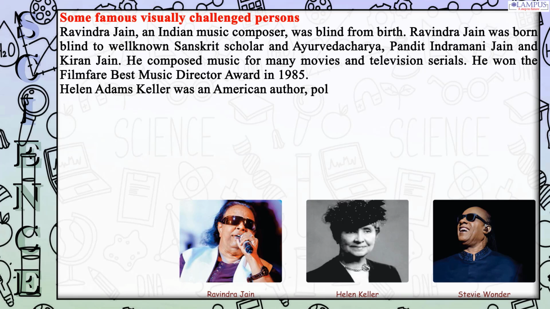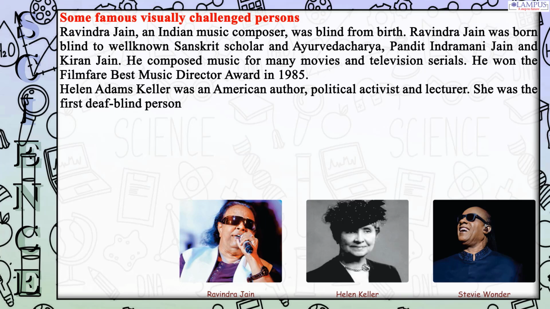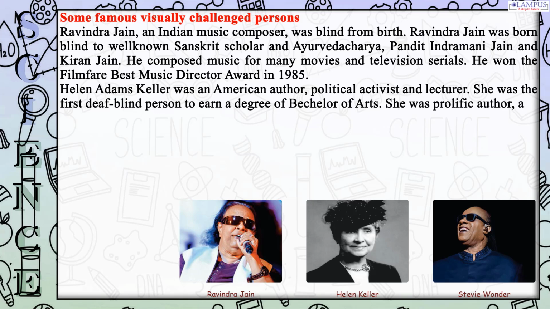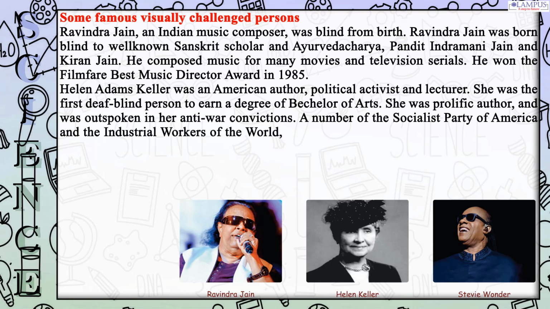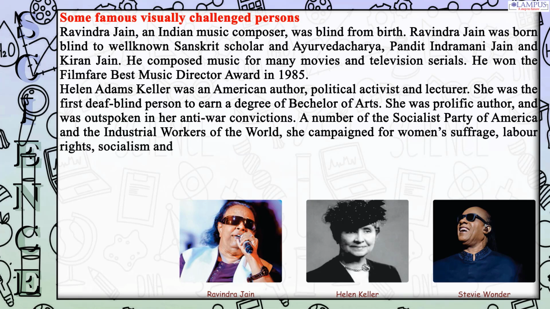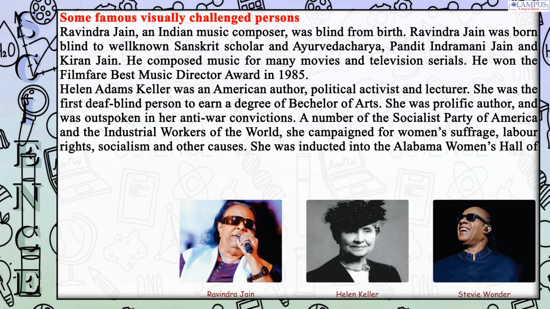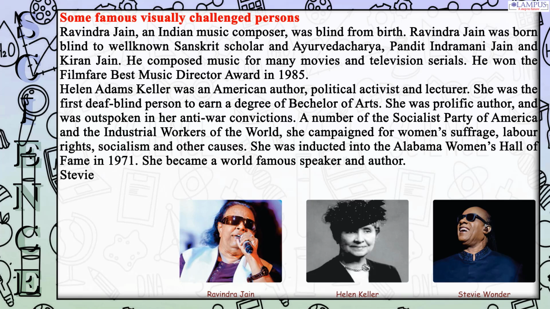Helen Adams Keller was an American author, political activist and lecturer. She was the first deaf-blind person to earn a degree of Bachelor of Arts. She was a prolific author, and was outspoken in her anti-war convictions. A member of the Socialist Party of America and the Industrial Workers of the World, she campaigned for women's suffrage, labor rights, socialism and other causes. She was inducted into the Alabama Women's Hall of Fame in 1971. She became a world-famous speaker and author.